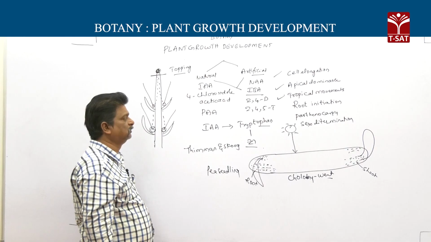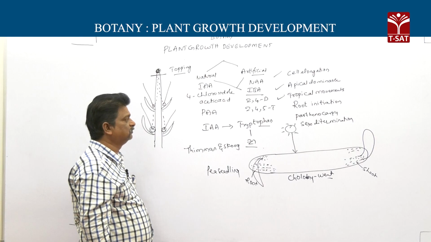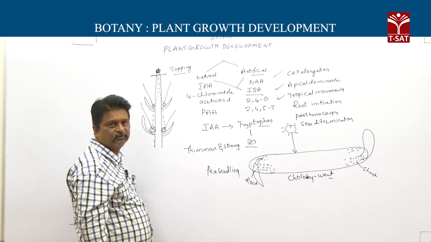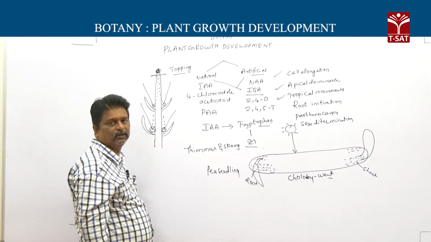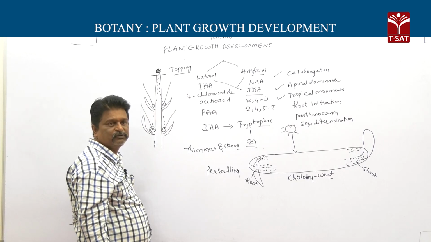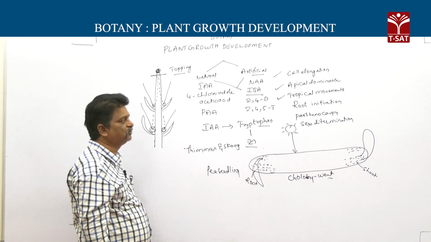Next one, root initiation. Because of this, auxins are used in horticulture, particularly where the lifespan of the plant depends on the formation of adventitious roots.